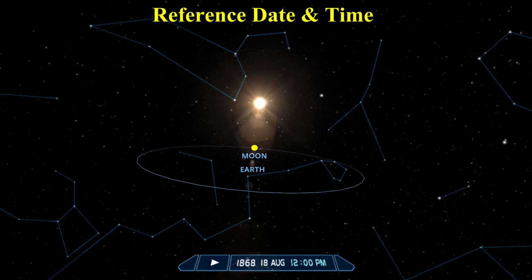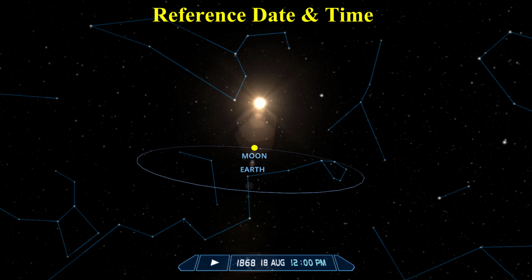As previously mentioned, because this room cannot rotate or simulate time like software, it is essential to select a specific reference day and time for the room. This reference point should be a significant and relevant date associated with science and astronomy. That is a great choice for a reference day.